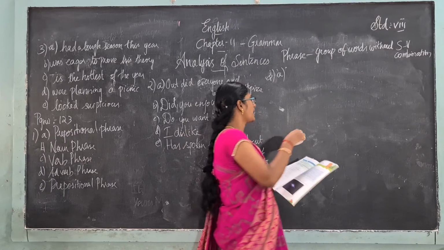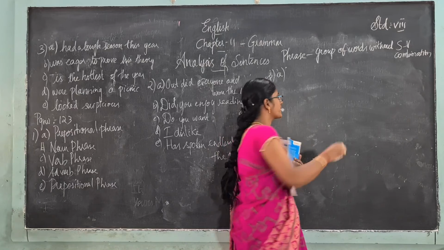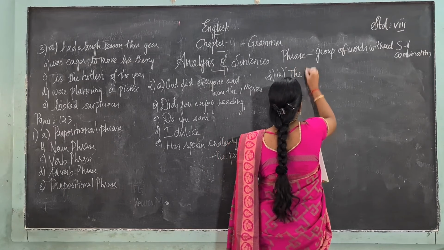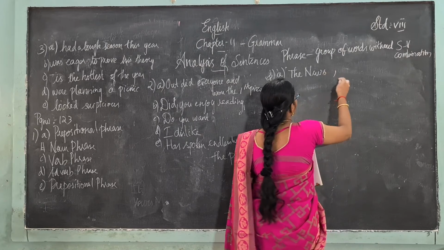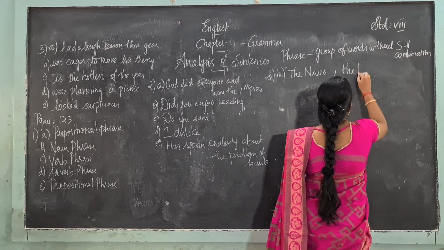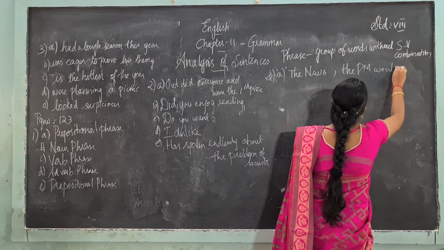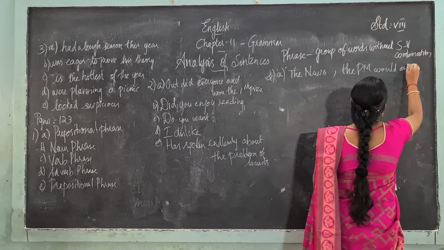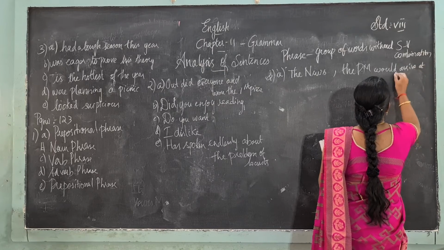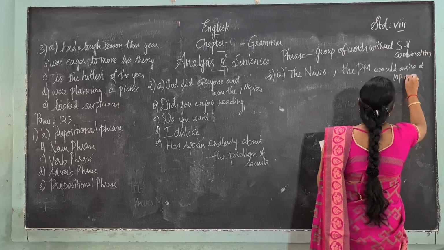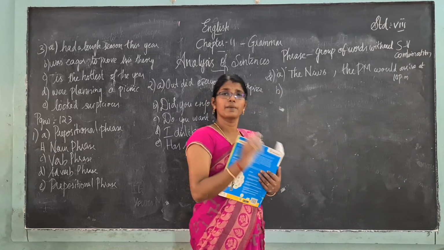So the Prime Minister from, and the news is also a noun phrase. The news, and the Prime Minister would arrive, they have said, right? The PM would arrive. So underline all those things. The Prime Minister would arrive at 10 p.m. All these things are noun phrases.